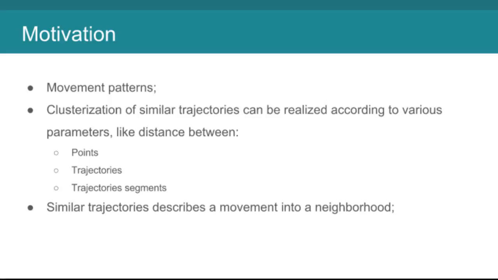Let's start with our motivation. We must find movement partners among a group of trajectories. To this end, we usually make clusters of similar trajectories. This process may be done through different parameters, such as the distance between 2 points of 2 or more trajectories, the distance between the trajectories themselves, or through trajectory segments. This clusterization may describe the movement into a neighborhood. There are a number of different methods for that end, and this work is proposed to do another one.